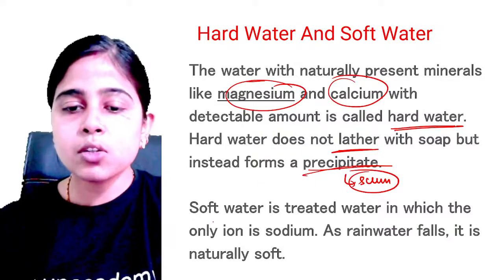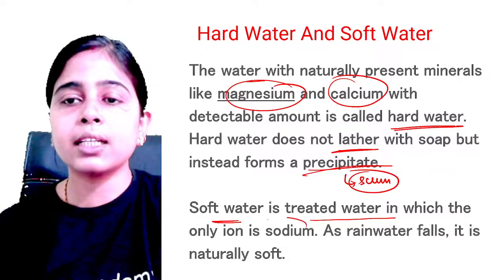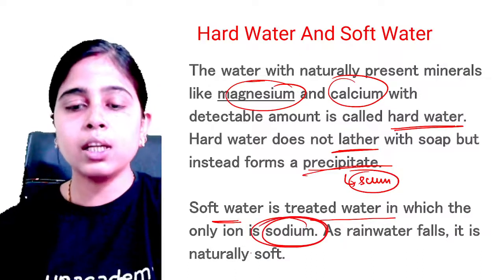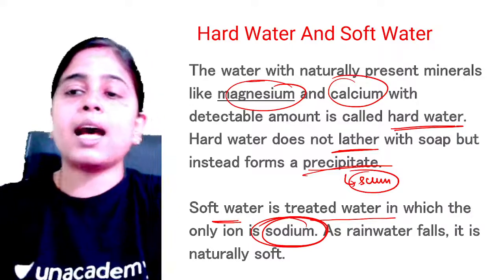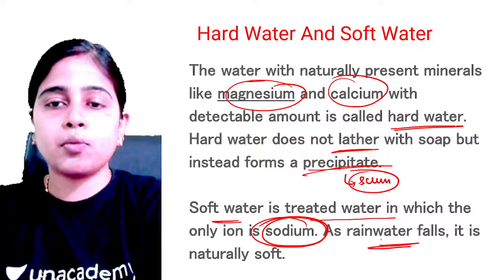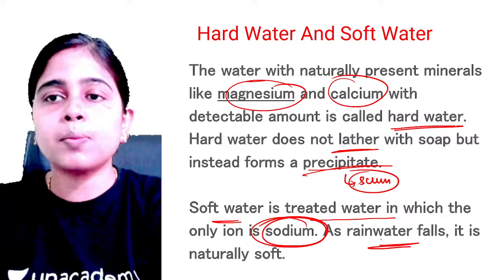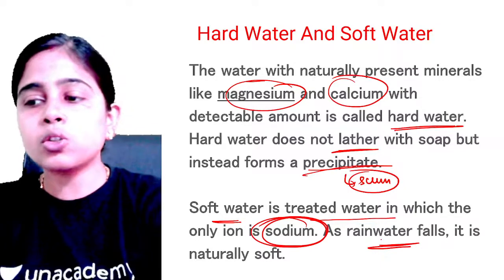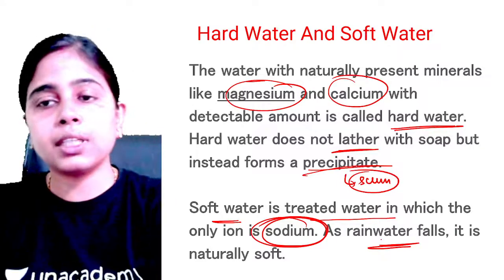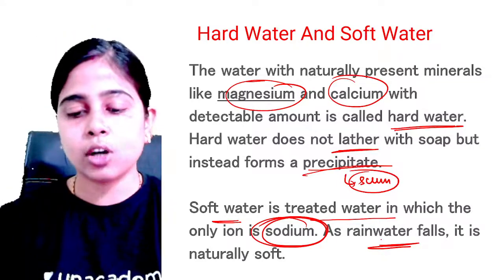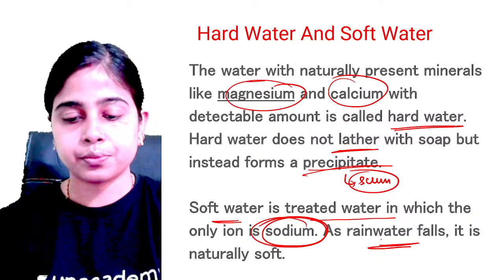What is now soft water? Soft water is treated water in which the only ion is sodium. The only ion present in soft water is sodium, and as the rainwater falls, it is naturally soft. Rainwater contains no calcium ions, no magnesium ions, no salts of calcium and magnesium. So it's basically soft in nature. Clear? It's naturally soft. Is it clear, everyone? Please let me know.